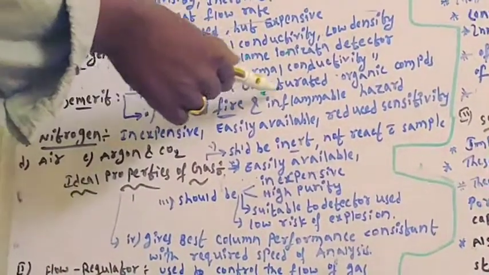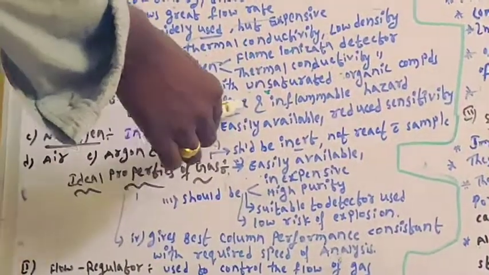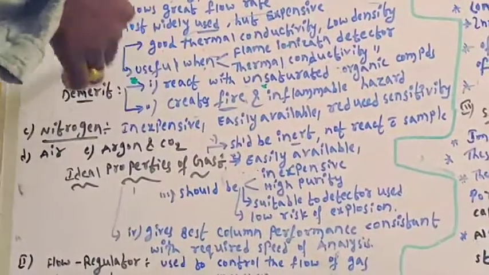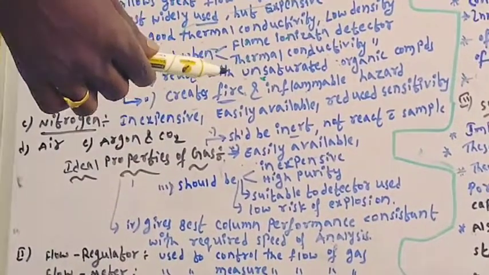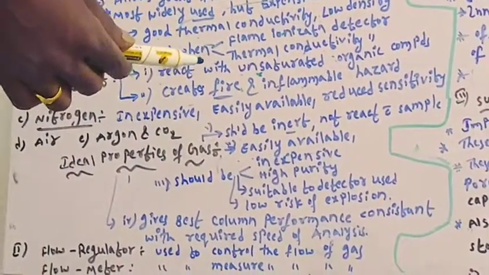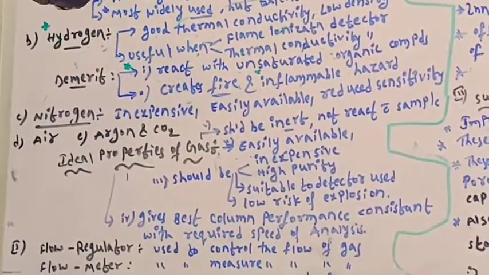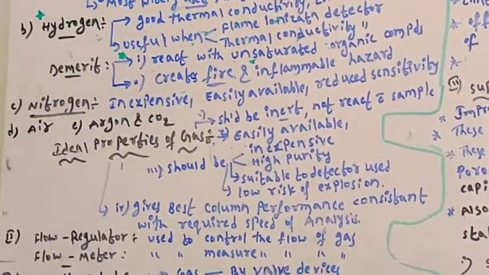This is the important thing. Hydrogen carrier gas reacts with unsaturated organic compounds. The second demerit is that it creates fire and inflammable hazard. These are the two demerits. The hydrogen carrier gas properties are very important. Most of the time they have been asked in GPAT. The question will be asked: among the following carrier gases, which carrier gas will react with unsaturated organic compounds?